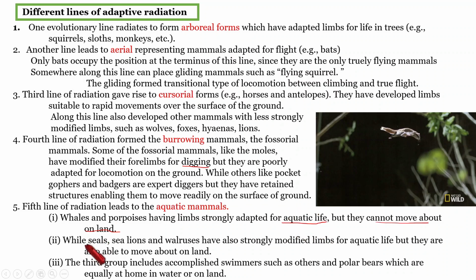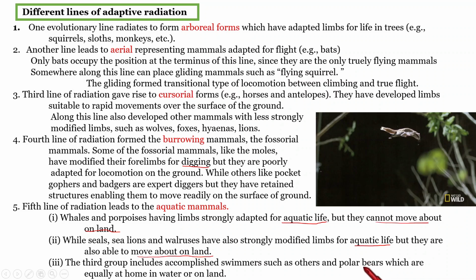But in the case of seals, sea lions, and walruses, the limbs are mainly modified for aquatic life, but at the same time they can move about on land. That is another type. And a third group also exists. They are accomplished swimmers, like polar bears.